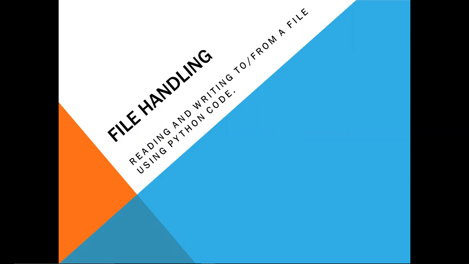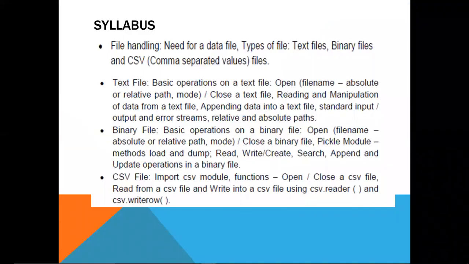So what is a file? A file is basically a sequence of bytes, meaning everything written inside the file is nothing but a sequence of bytes. There are different types of files in Python with which we can work. In our syllabus we will learn three types of files, and different operations with these three types of files.